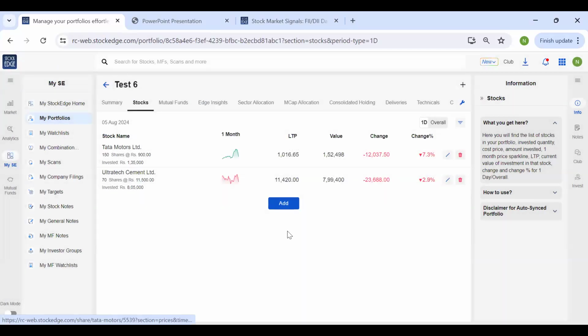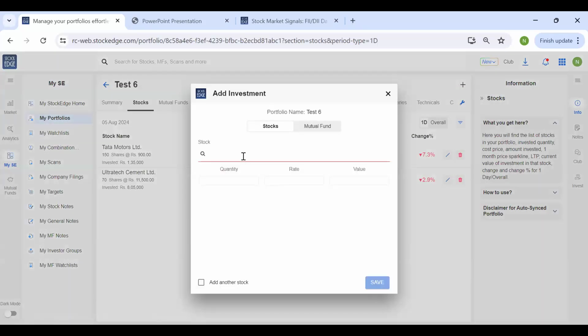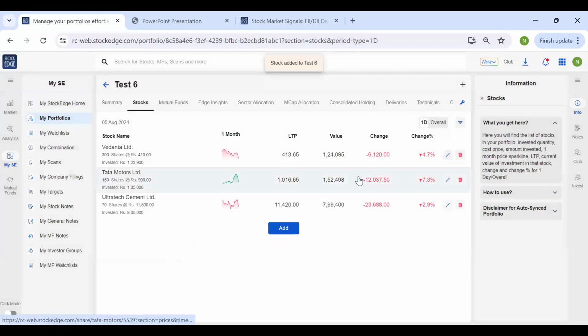If you have purchased a new stock, just click on add, again click on manual entry, and then again say, suppose I have purchased Vedanta. And say I have purchased 300 shares and say I purchased it today at 413. So I will just click on save and you can see that Vedanta has been added.